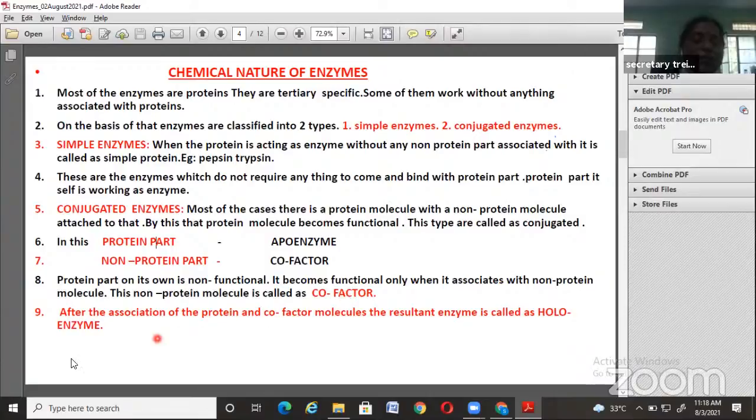So finally, we can define conjugated enzymes. Is there any other name after joining with the non-protein molecule? Yes, it is holoenzyme. What is holoenzyme? The association of protein with cofactor, or non-protein molecule, which results in the formation of an active enzyme, is called holoenzyme. So these are the chemical nature of enzymes. Next slide.